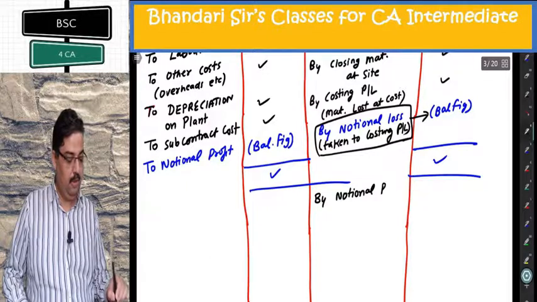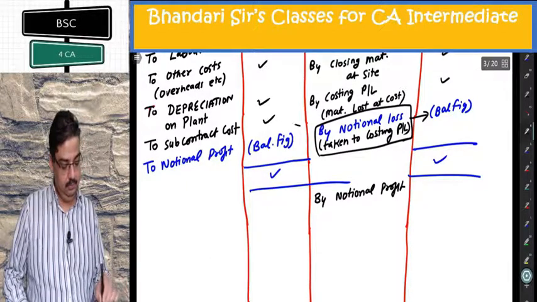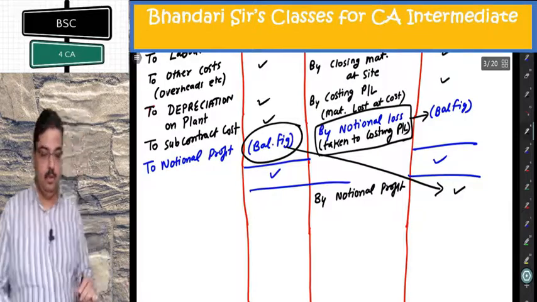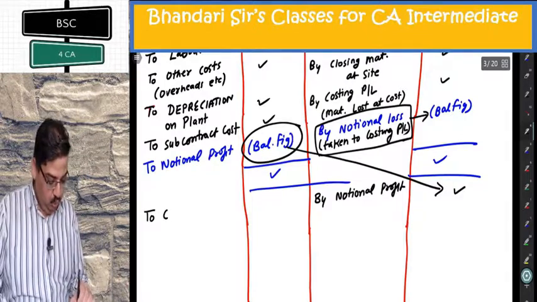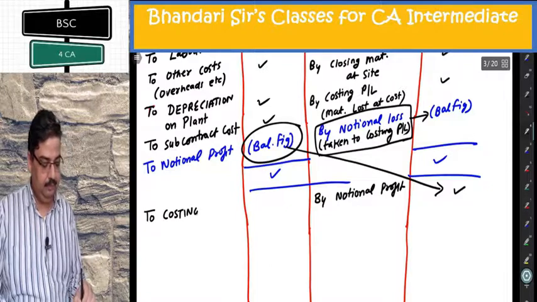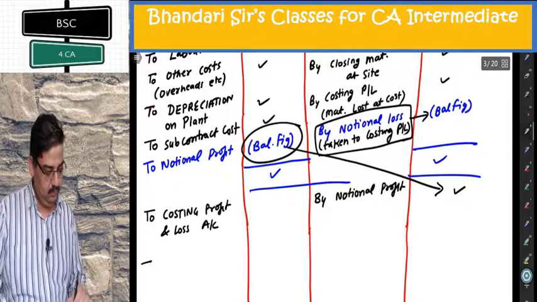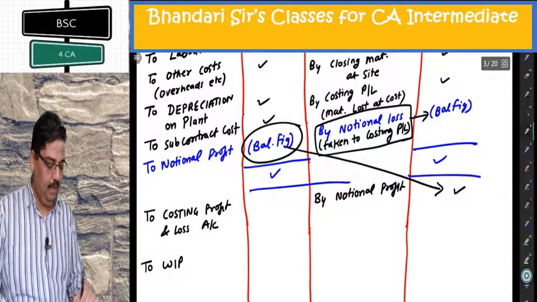by notional profit, this comes here. To costing P&L. To WIP reserve.